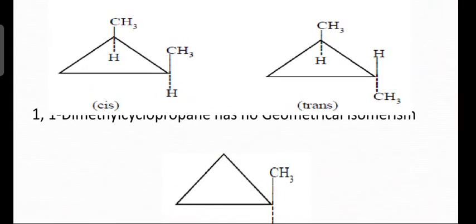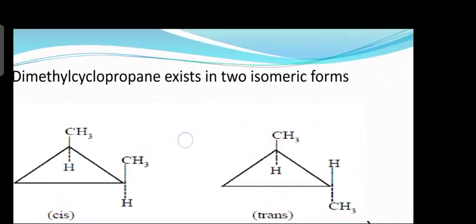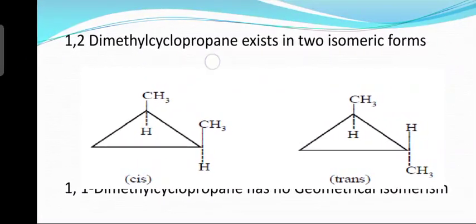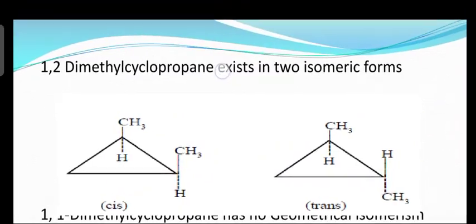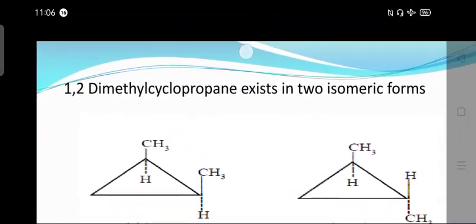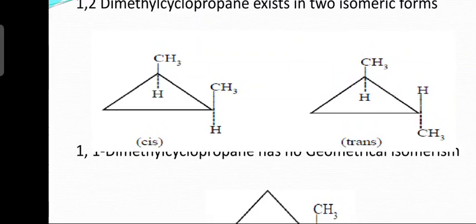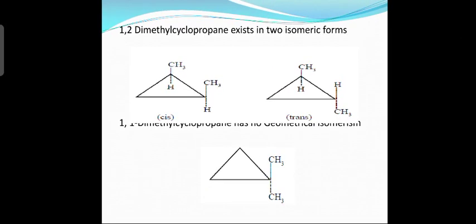Which two groups are present? Methyl groups, right? Two CH3 groups and then two hydrogen atoms.